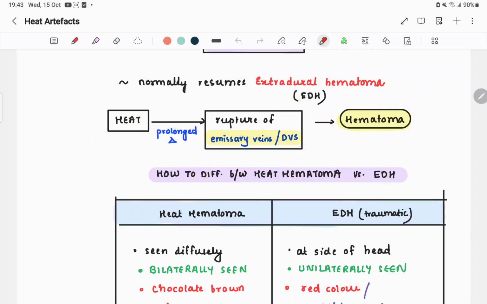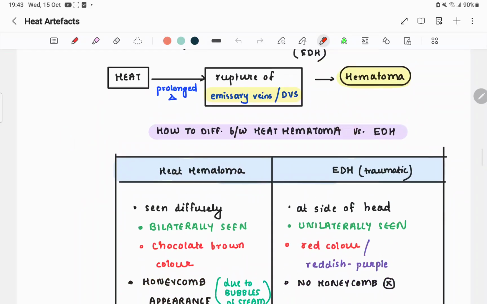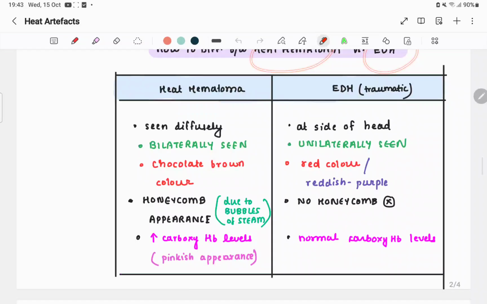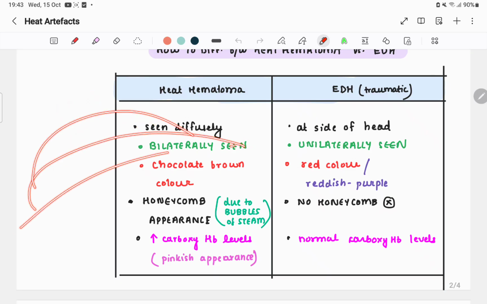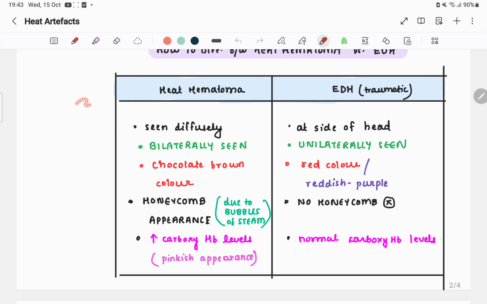This is extradural hematoma. So how to differentiate between heat hematoma versus extradural hematoma? Heat hematoma is seen diffusely because heat won't see if it is the right side of the skull or if it is the left side of the skull, right? It is bilateral, diffuse bilateral. Okay. Extradural hematoma, it is a traumatic event, right? If it is a traumatic event, then at the site of trauma, if you fell down in this direction, if you fell down in the right direction, then there will be formation of EDH on the right side. Okay.